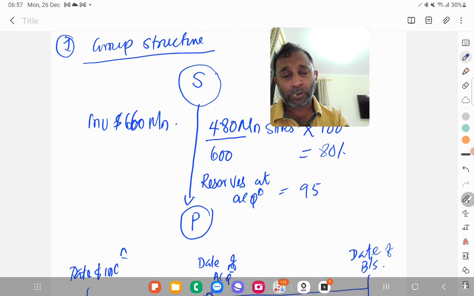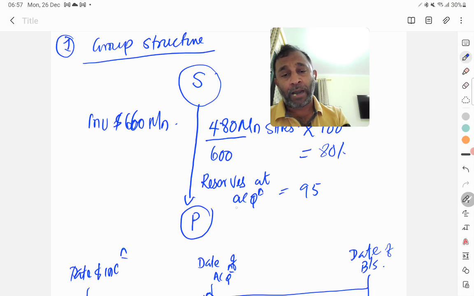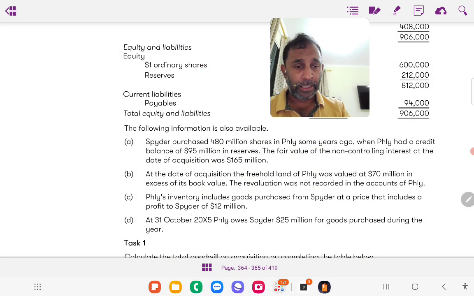And further, they also say that there has been a revaluation of the freehold land, and it produced a 70 million excess over its book value. So the fair value adjustment is 70 million over book value. And also the fair value of the NCI at the date of acquisition, that also needs to be included, and the non-controlling interest is 165 million.